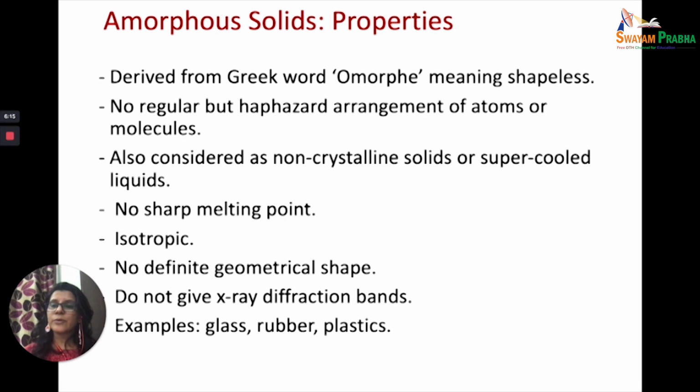If the values of the properties measured are the same in all directions, it is amorphous. If they are different in different directions, it is anisotropic, and therefore it is a crystalline solid. And diffraction band: if a diffraction band is observed in a solid, it is a crystalline solid. If you do not observe a diffraction band, then it is an amorphous solid. So examples we have already discussed are glass, rubber, and plastics.